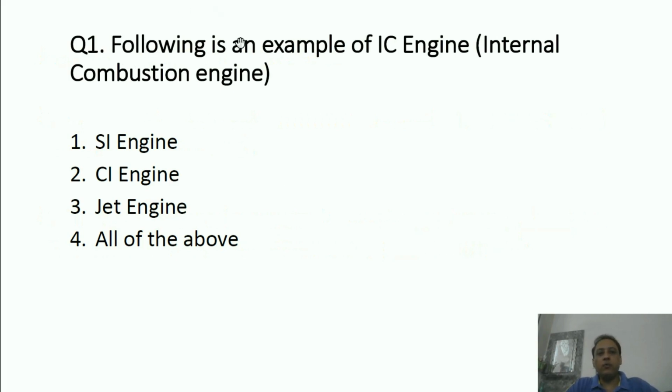Now let's start. Following is an example of an IC engine, internal combustion: SI engine, that is spark ignition engine; CI engine, compression ignition engine; jet engine used in jet planes; all of the above. What is the correct answer? Internal combustion engine is what? In which the combustion takes place inside the engine itself, inside the engine system itself. It is not like heat is developed outside and then transferred to the engine system. It is developed inside the engine itself.